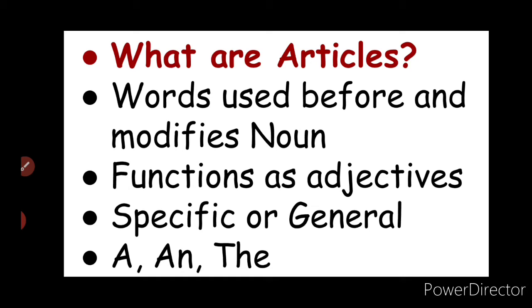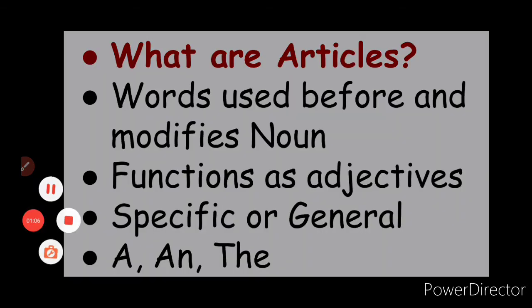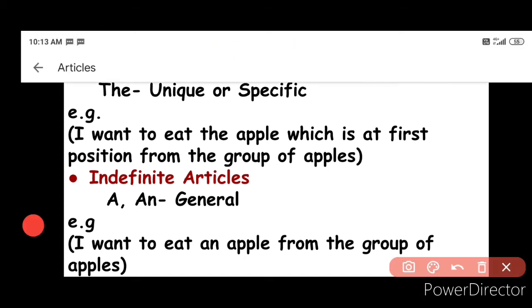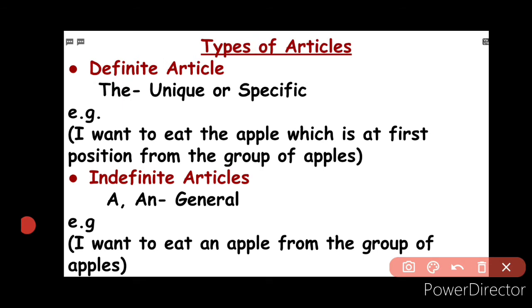And as you all know, there are three types of articles. The first one is a, the second one is an, and the third one is the. Now, dear viewers, these articles are categorized in different types as per their usage. Let's look into that now. Articles are categorized in two types. The first one is definite articles and the second one is indefinite articles.